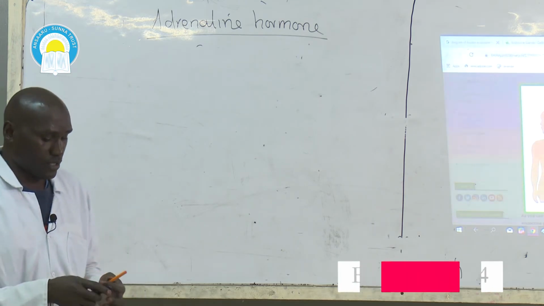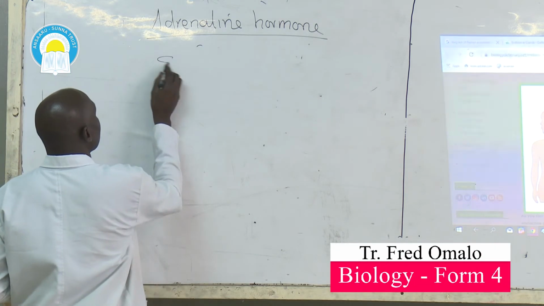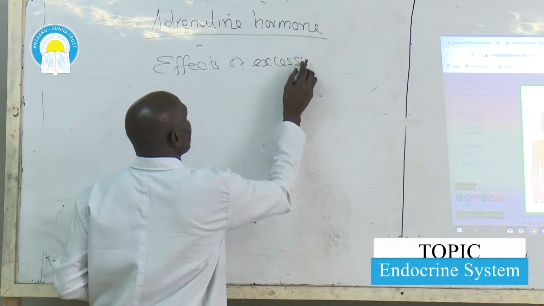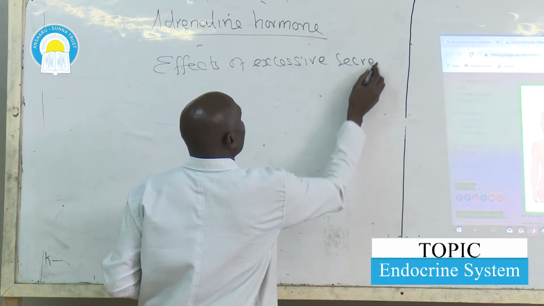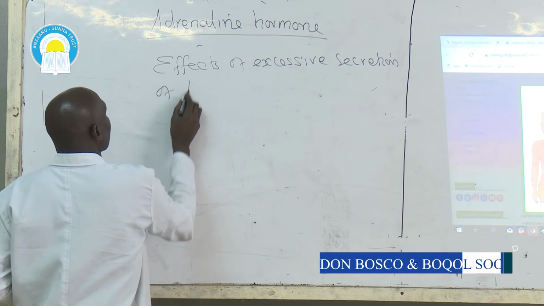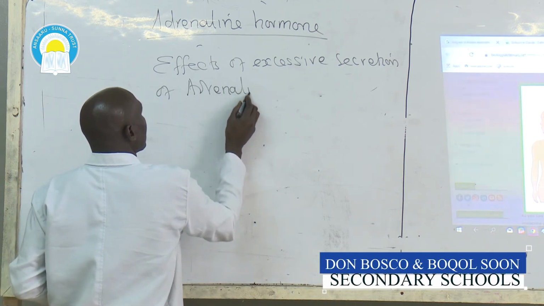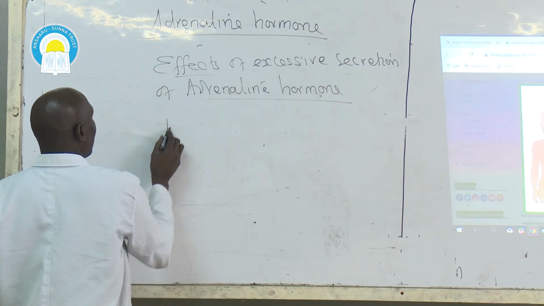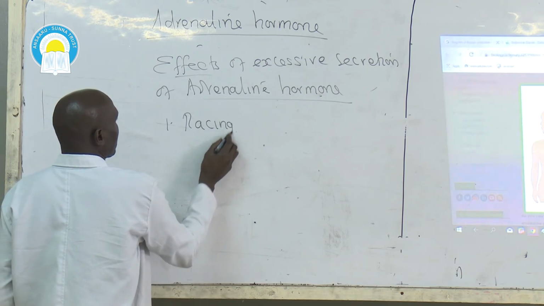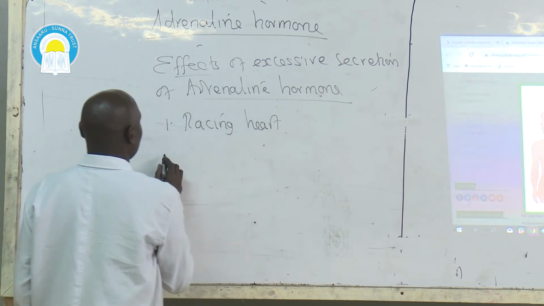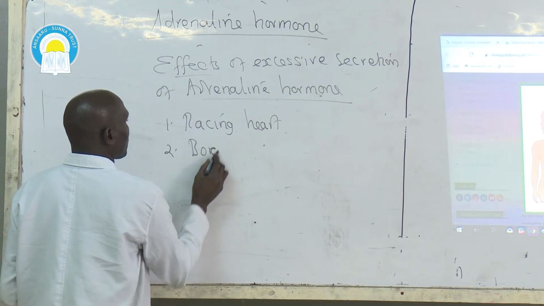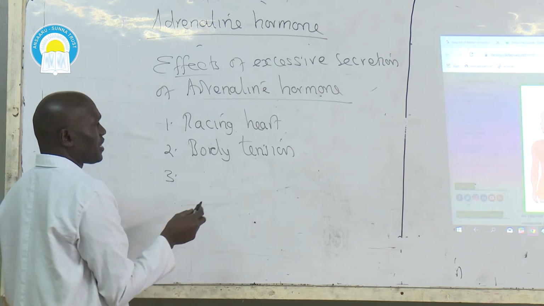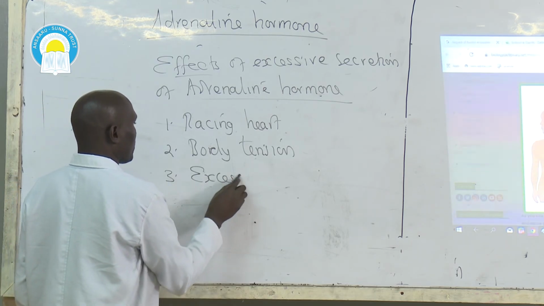Some of these include effects of excessive secretion of adrenaline hormone. One, racing heart. Two, body tension, where an individual feels uneasy all the time. Third one, excessive sweating.